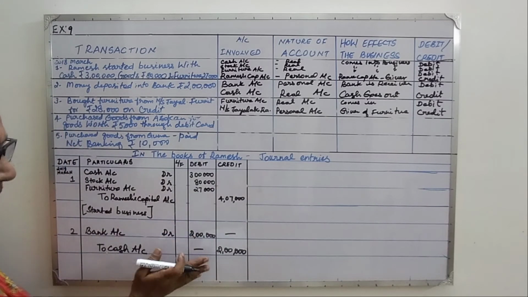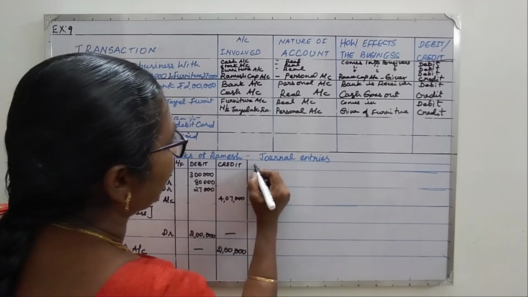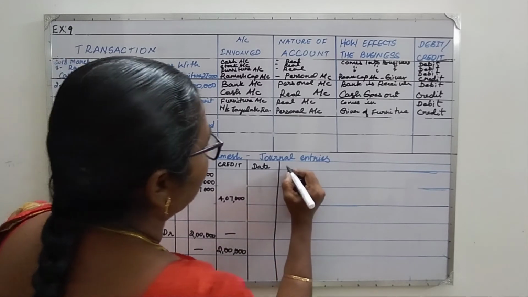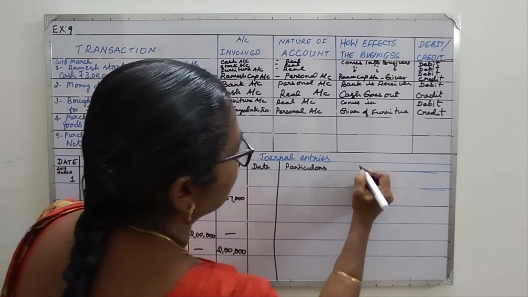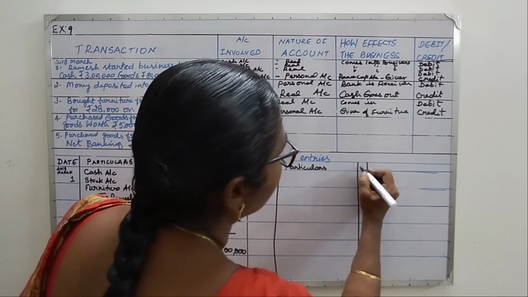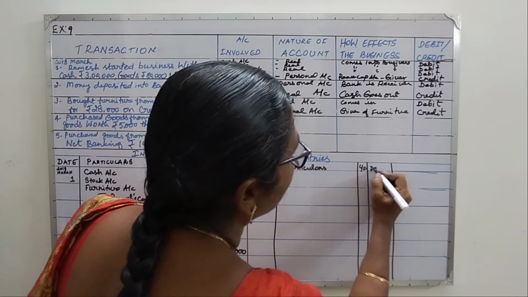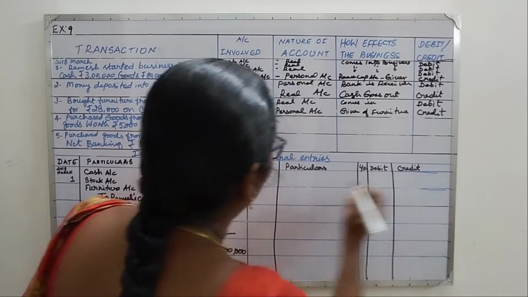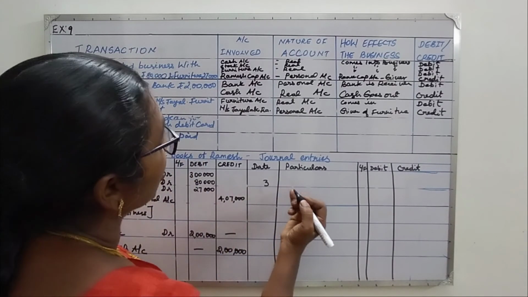Now I have no place here. So I continue here, children. So as per it, date, particulars, ledger folio, then you give a debit and credit. Fine. Now date we continue. This is on 3rd. So what is the journal entry we write?